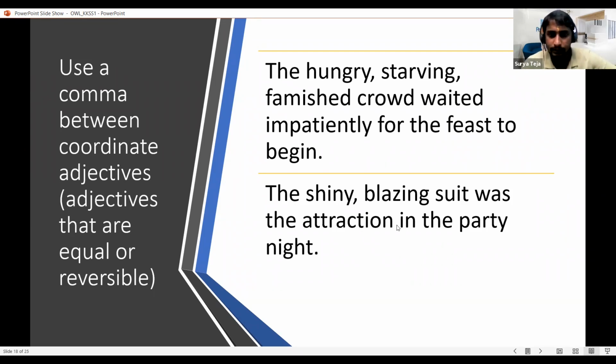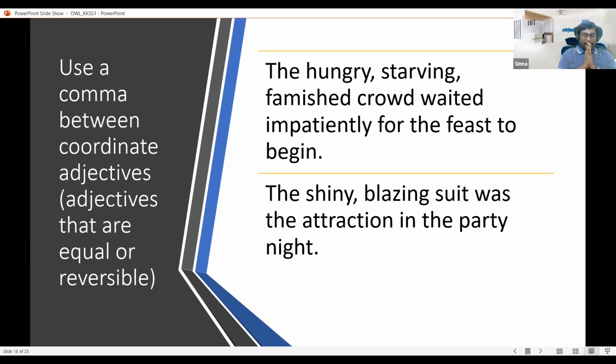And another example is... Surya, one question here. Like we are separating these three adjectives, right? Are we not supposed to use and while separating starving and famished, or do we have to use only comma?